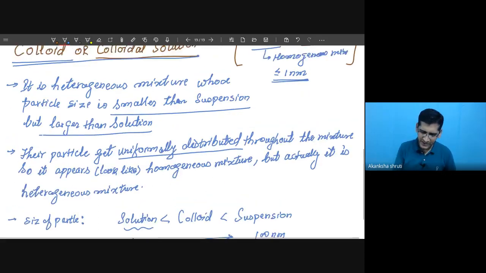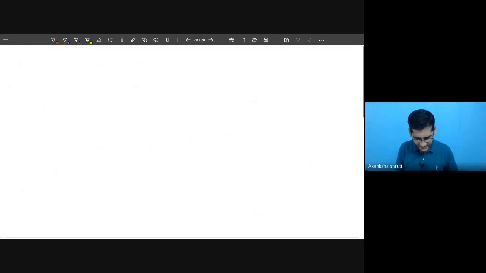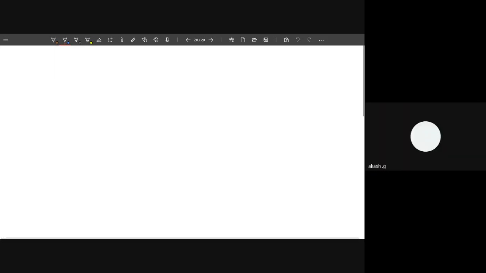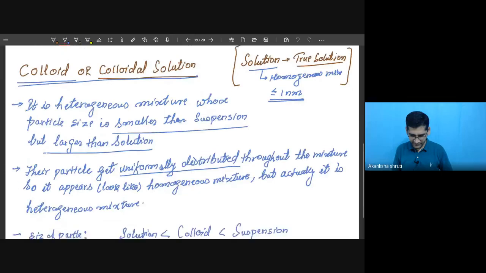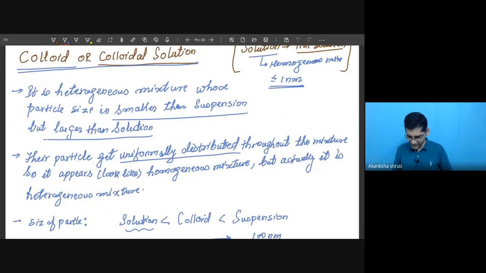So write those points. Particles of... Sir, last line not written. Write it quickly. So this was the definition. These are the properties that I am writing. This is the first property that I have written. The next property I will write. The second property, size wise, we have written. You must write this spelling correctly.